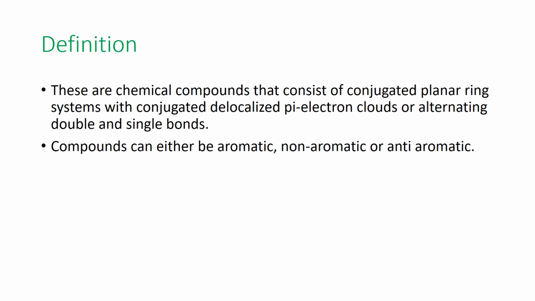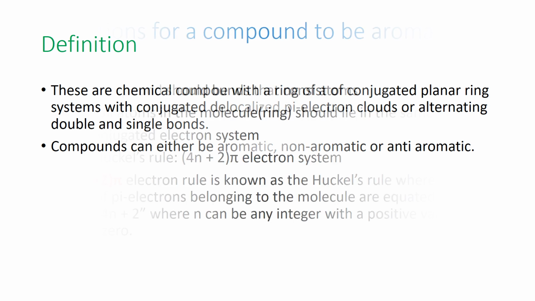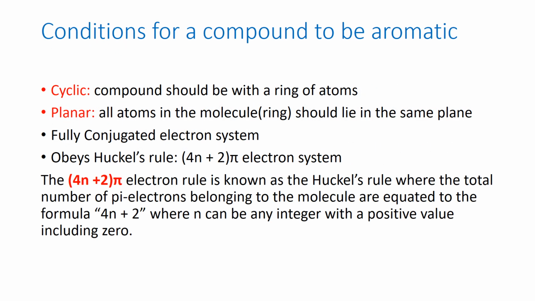So we are going to look at some of the rules or conditions that a compound should satisfy in order to be considered an aromatic compound. The first one is cyclic. The compound is supposed to be cyclic, which means the atoms make a circle or a ring. Then it should be planar: every atom in the system should be sp2 hybridized, so all atoms in the molecule are on the same plane.